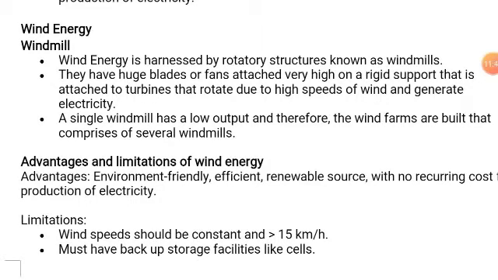Wind energy is harnessed by a rotatory structure known as a windmill. A windmill itself works as a turbine because it is a rotatory structure. They have blades or fans attached to a very high, rigid support that is attached to a turbine that rotates due to high speeds of wind and generates electricity. At the bottom of the windmill there is again a turbine which will rotate because of the moving of the fans of the windmill, and it will generate electricity.